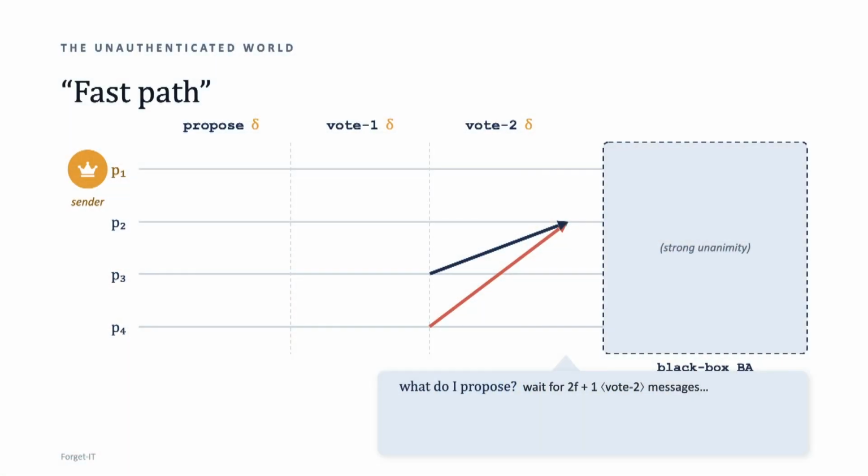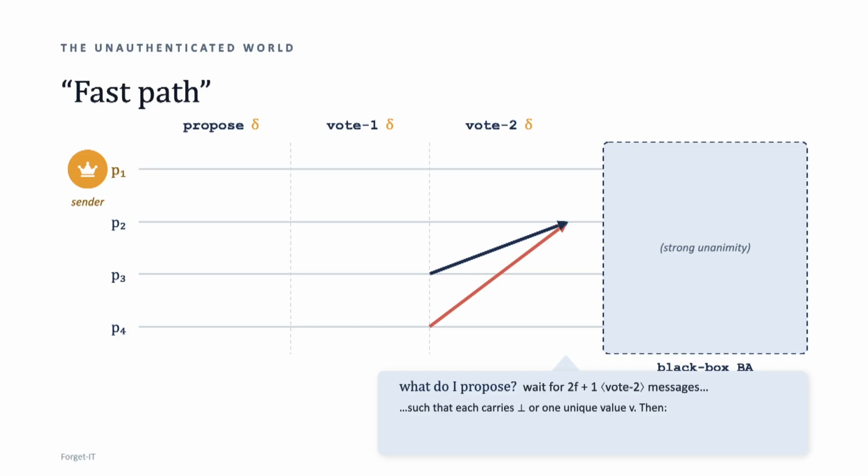So what will I propose? Again, as in the authenticated setting, I will wait for 2f plus 1 vote 2 messages. But at this point, I will wait for a quote-unquote clean set of 2f plus 1 vote 2 messages. What does that mean? A set of 2f plus 1 messages is clean if and only if all messages that are for a non-bottom value inside of that set are for the exact same non-bottom value.